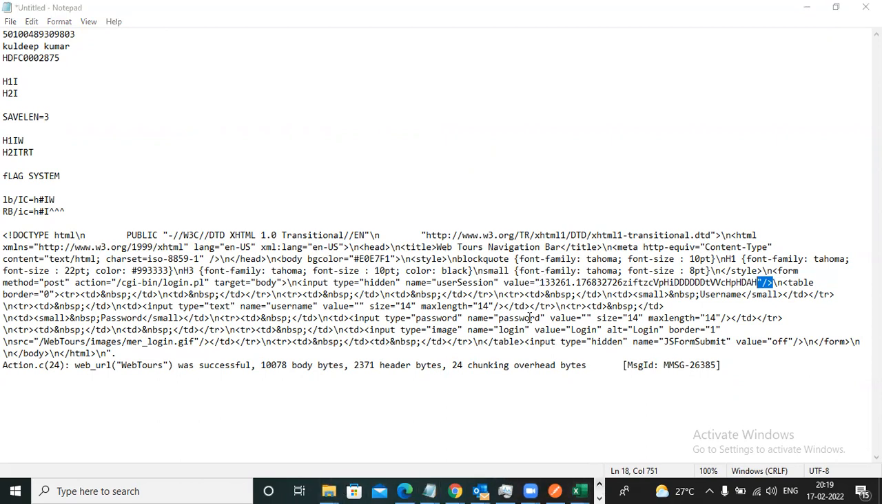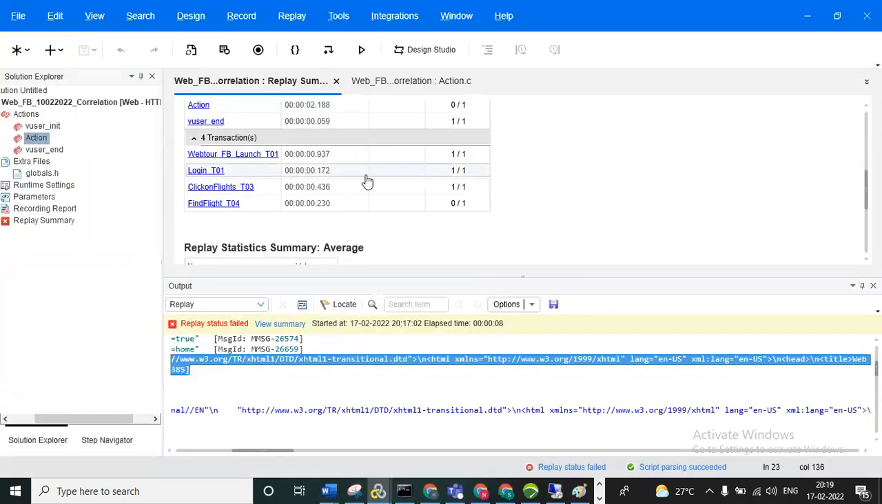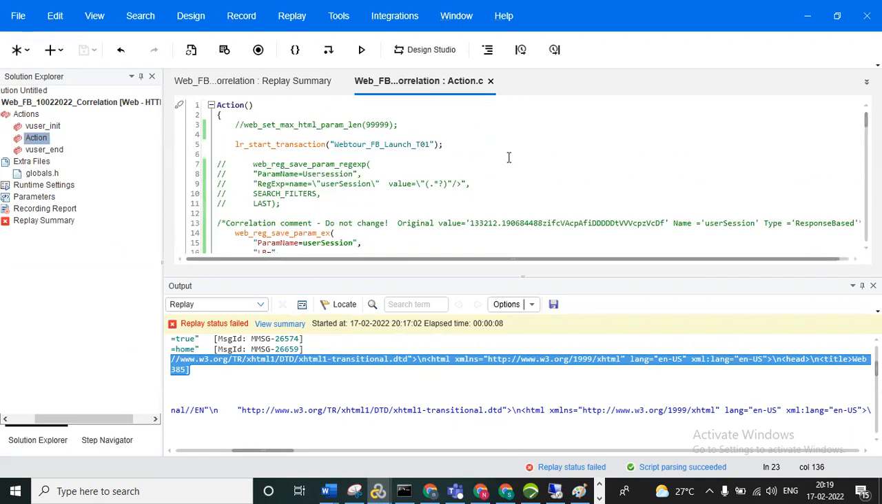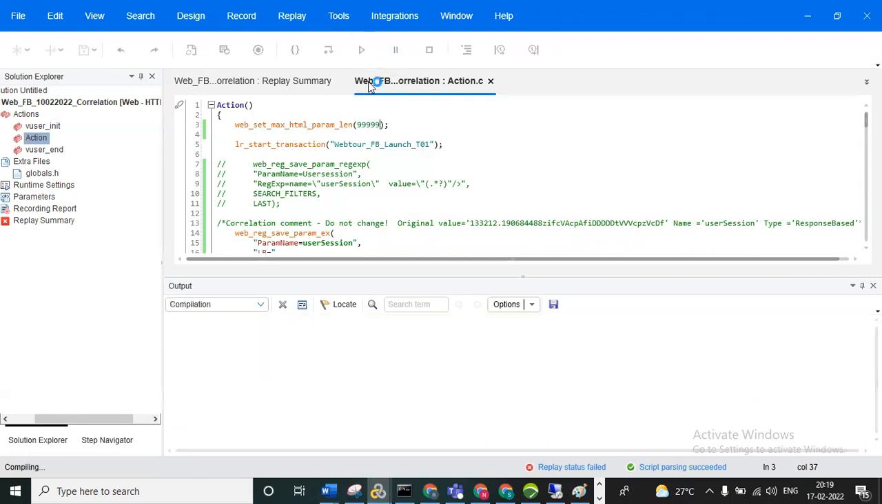So for example, we'll go to the script, and at the top of the script we need to give the web_set_max_html_param_len function. You need to give that, and give the number of bytes, as much as you need. So now we can execute. We'll see.